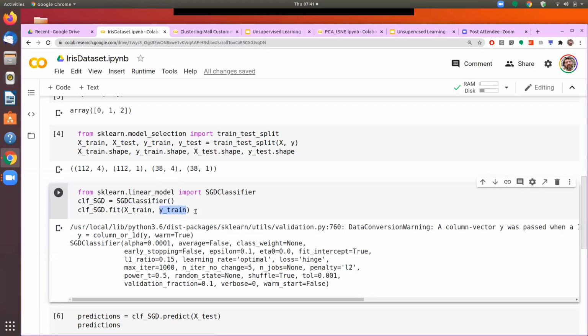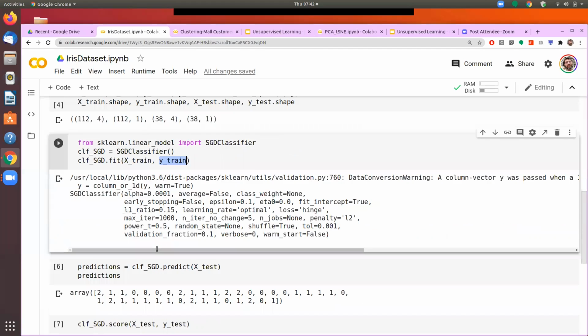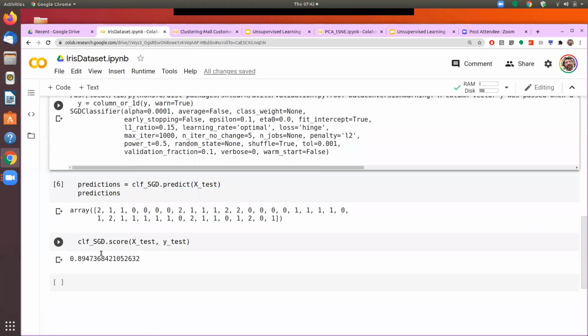Still, we will see that without having the benefit of going and checking with the actual results whether I am right or wrong, we can still do a very good job with the clustering. When we were doing the classification, we had the benefit of going and checking with the actual result, and we achieved 89% accuracy.